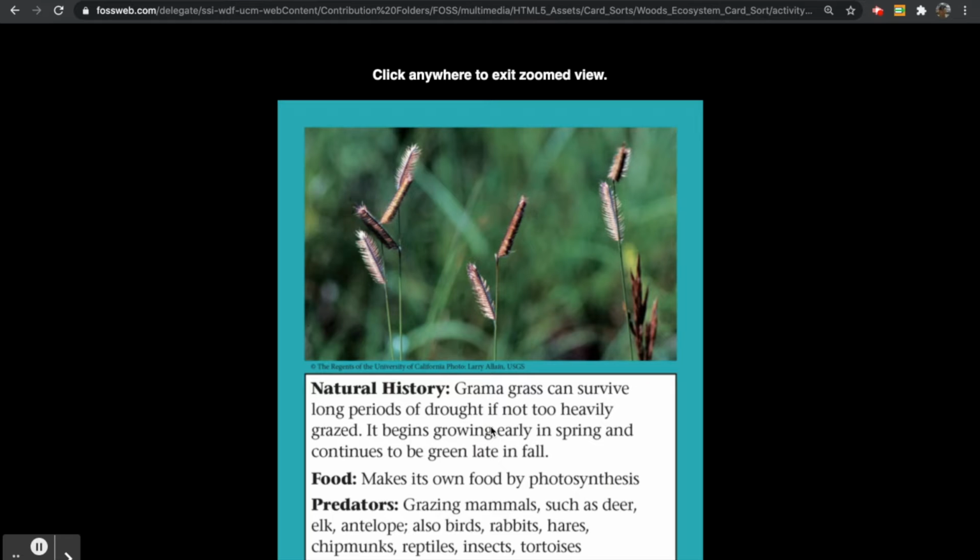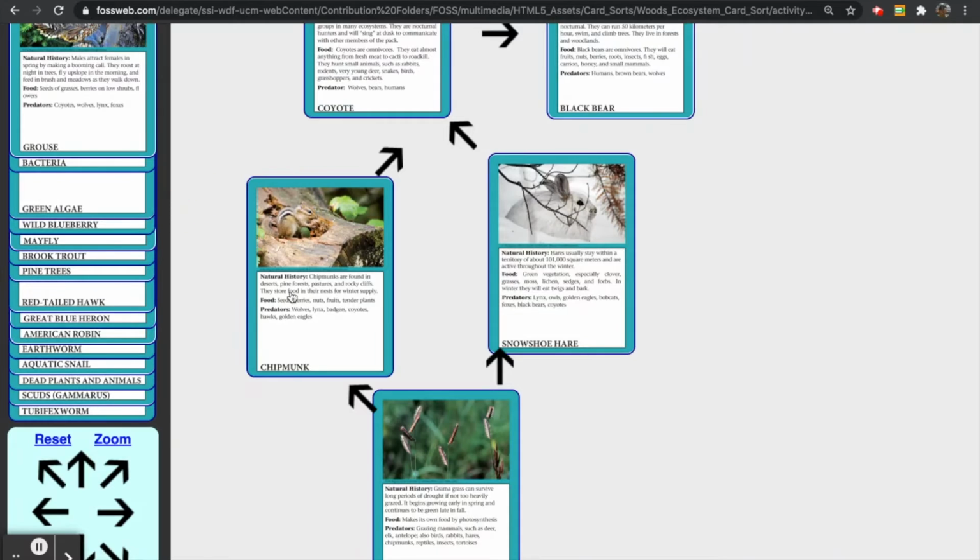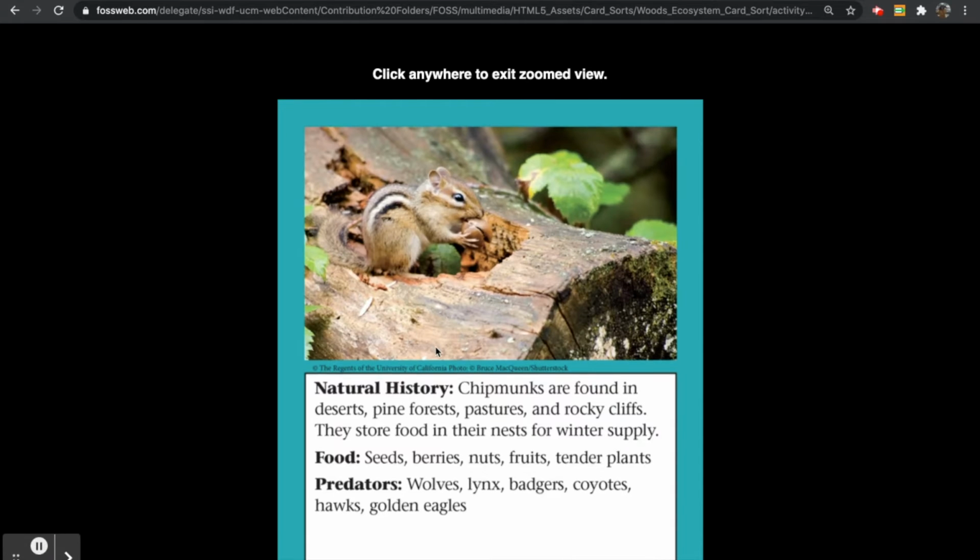Thank you for sharing your thinking. If you said producer, that is correct. Grass, like many other plants, are producers. Let's go back to our food web and let's follow this arrow. These arrows are what show us where the energy is being transferred. I noticed two different animals can get their energy from this grass. Let's look at this first one, which is a chipmunk.